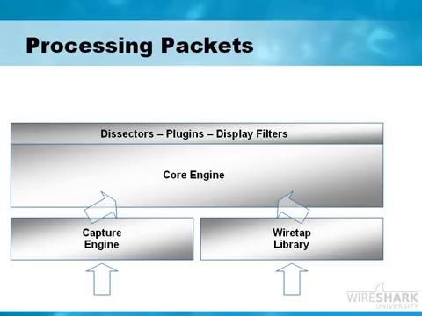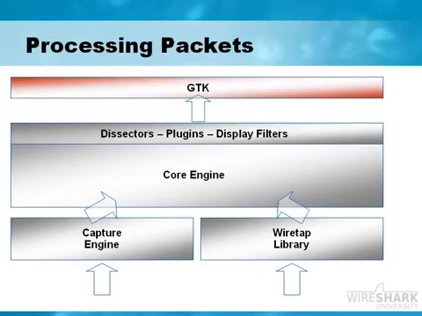There are some dissectors that are implemented as plugins. So you may also see in Wireshark that you have a list of plugins that are part of Wireshark. And now at this point, display filters can come into play, because although the core engine has all of the packets saved in there, we might not want to actually see all of the packets. So we can apply display filters to the traffic that the core engine has.